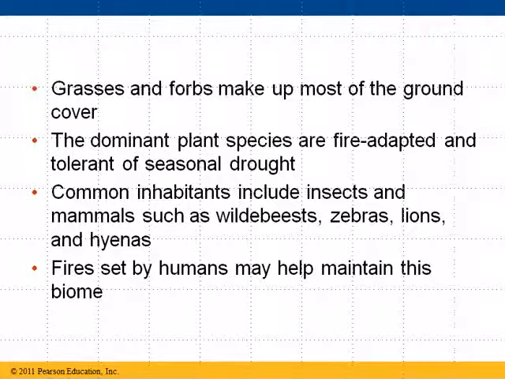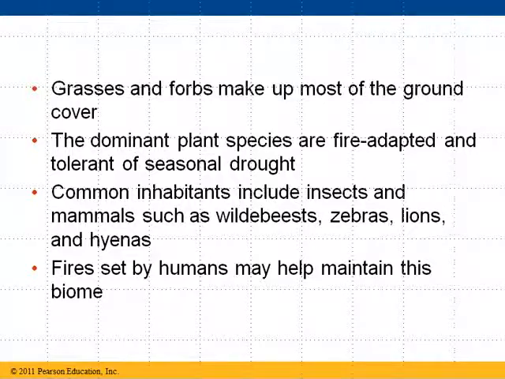Lots of different land animals like wildebeest, zebras, lions, hyenas make their home here in the grasslands in the savannas. And humans again have had an effect. Fire set by humans sometimes help maintain this biome, and other activity is detrimental to the biome. So there are some cases where human activity is helpful, some where it's not.